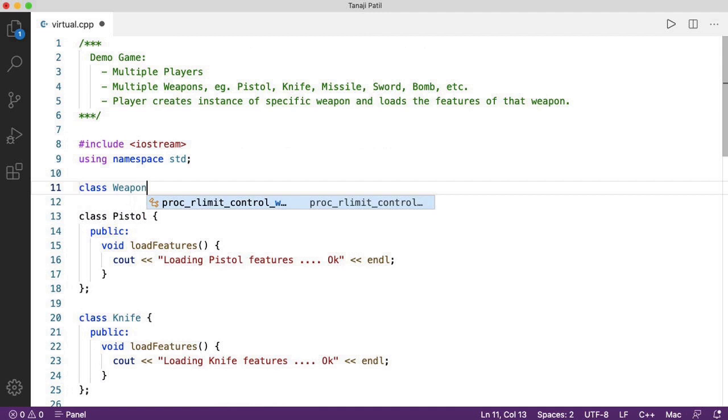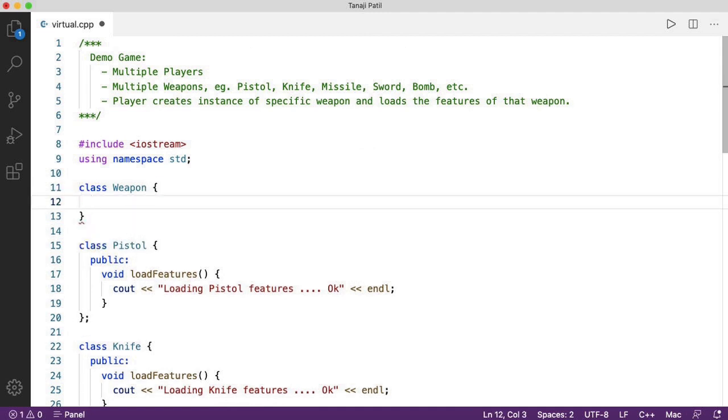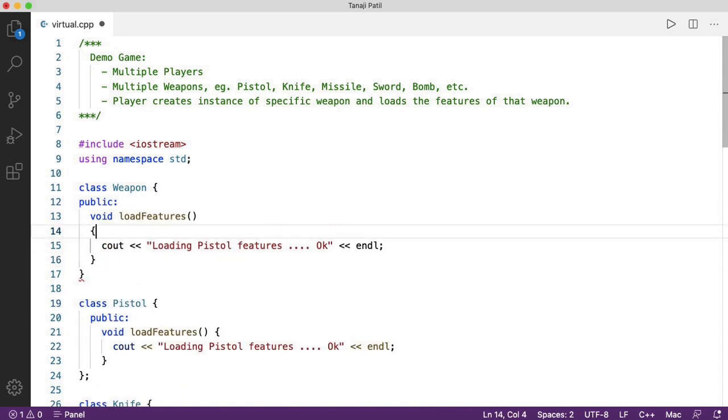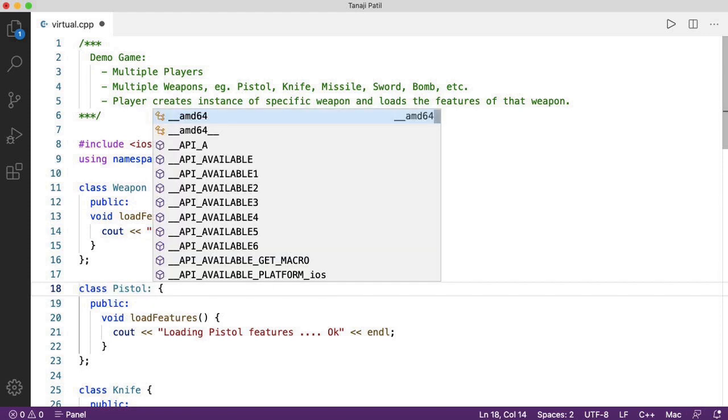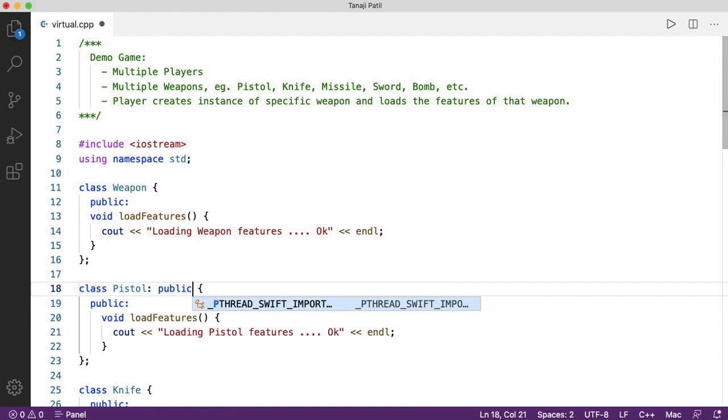We'll make use of a base class Weapon, in which we'll add a method called loadFeatures, which will load the features of a specific weapon. And now our class Pistol will use class Weapon as a base class.